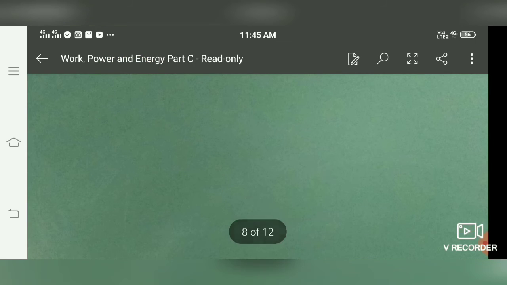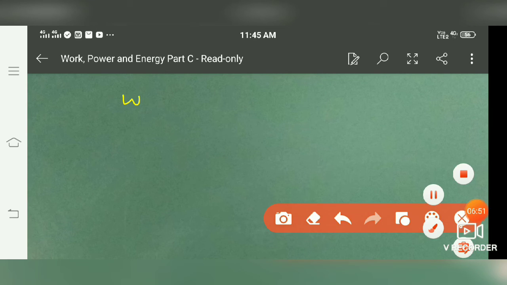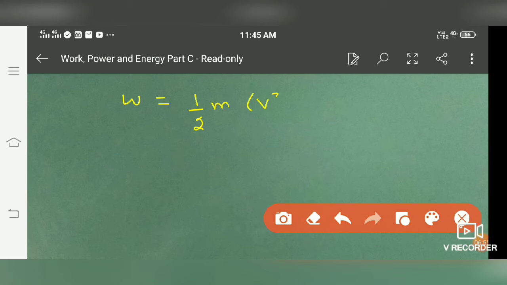By substituting the limits, we get w is equal to half m. First we substitute the upper limit, then we substitute the lower limit. By expanding this bracket, we get half m v square minus half m u square.